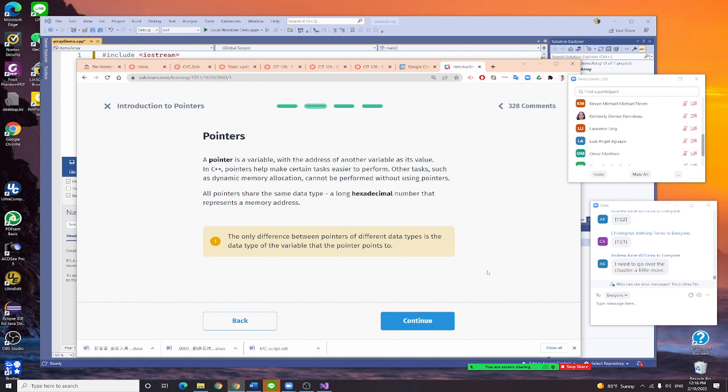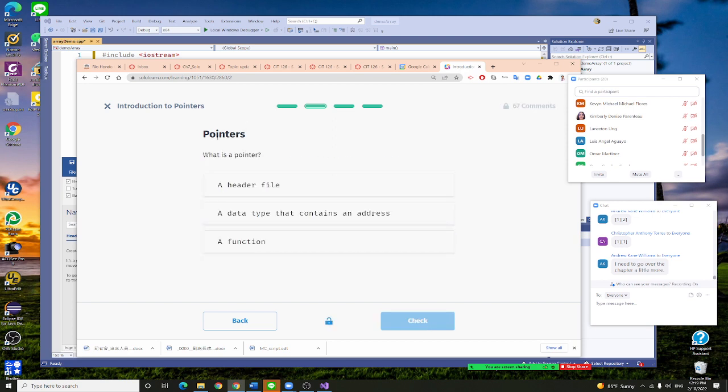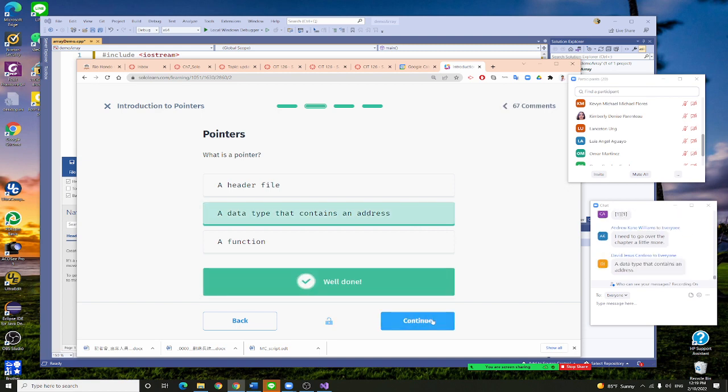In C++, pointers help make certain tasks easier to perform. Other tasks, such as dynamic memory allocation, cannot be performed without using pointers. So you usually get a hexadecimal number for that. Okay, and we do it. What is a pointer? Can anybody answer me for that? A data type that contains the address.